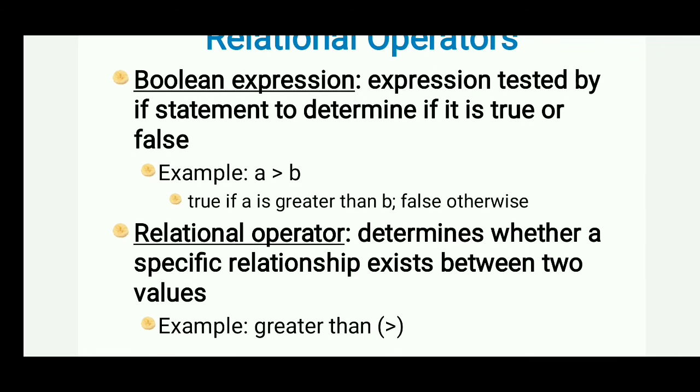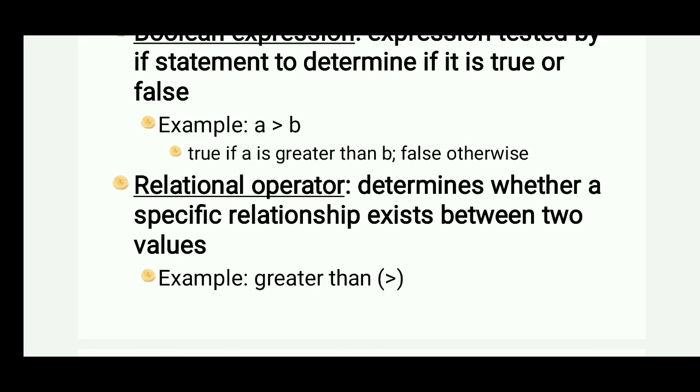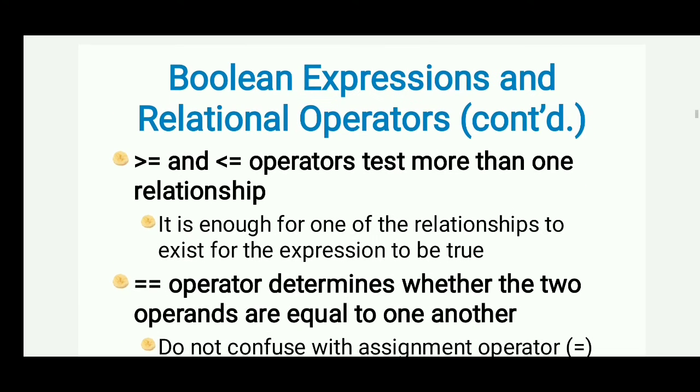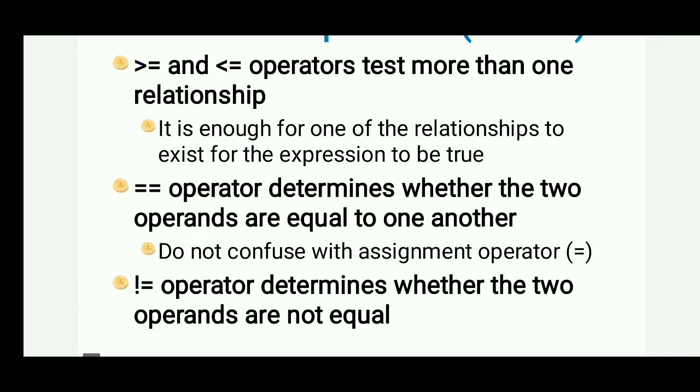Next one, relational operators. They determine whether a specific relationship exists between two values. For example, greater than, less than, greater than equal to, less than equal to, not equal to, etc. The greater than equal to and less than equal to operators test more than one relationship.